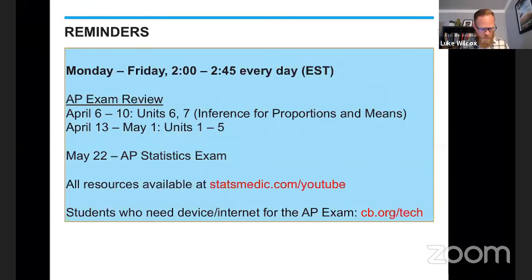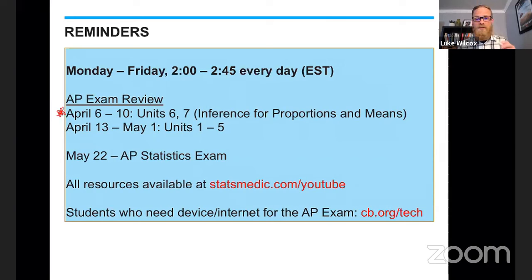Right now, we are in the middle of our AP exam review. We just started on Monday, and we are currently in this first week of April 6th through the 10th, where we will be covering units 6 and 7 from the College Board CED, which would be the inference for proportions and means. There's a good chance that your teacher already got to this content, but there is also the chance that your teacher did not get to this content before the end of the year.